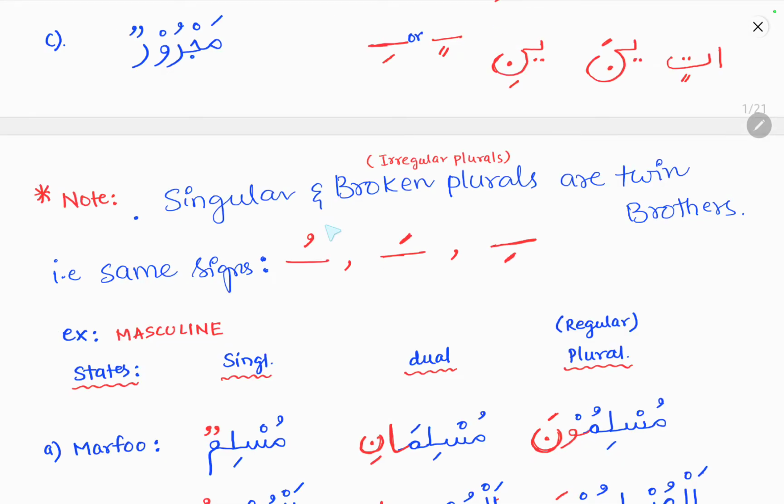Note here the singular and the broken plurals. Broken plurals are nothing but irregular plurals, are twin brothers. That means they have got the same signs at their word endings. That is, in the marfu state they will be having dhamma, in the mansoob state fatha, in the majroor state kasra. So singular and broken plurals will have the same sign endings: dhamma for marfu, fatha for mansoob and kasra for majroor.